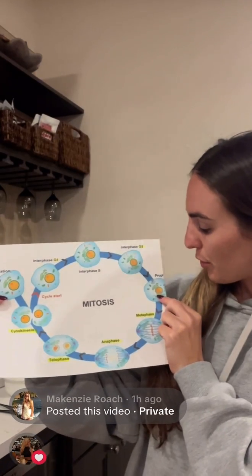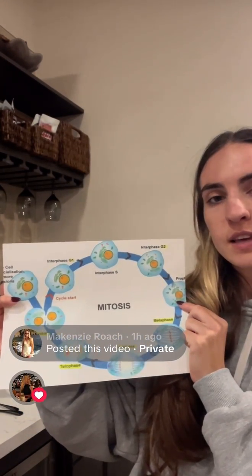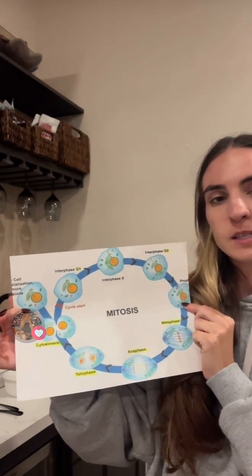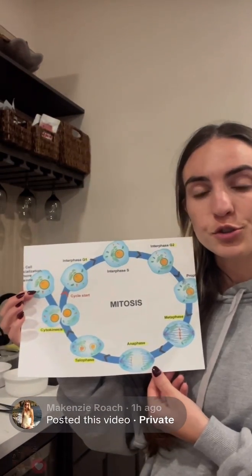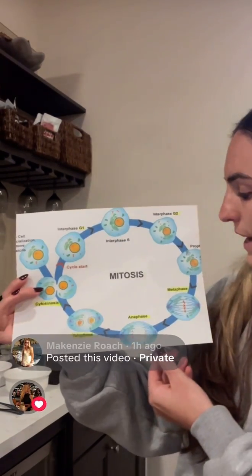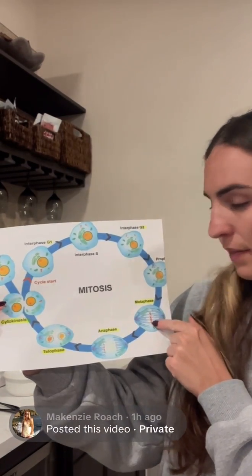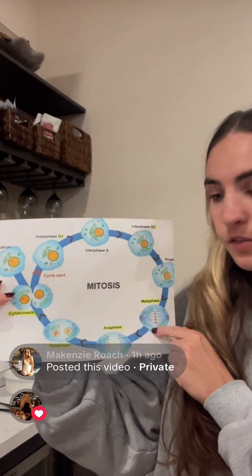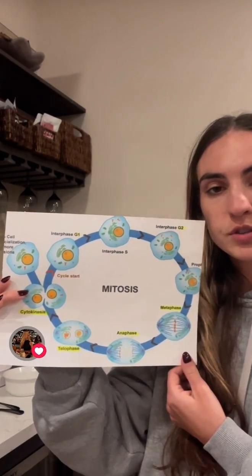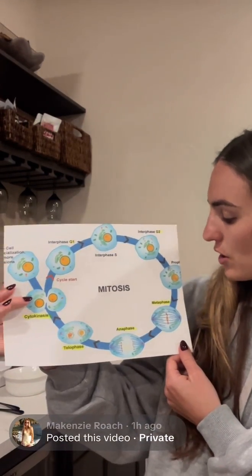The next phase is prophase. In prophase, the chromosomes begin to condense, the spindle fibers form, and the centrioles move to opposite sides of the cell. The next phase is metaphase. In metaphase, the chromosomes line up at the cell's equator, which is known as the metaphase plate, and the centrioles anchor the spindle fibers that attach to the kinetochore.